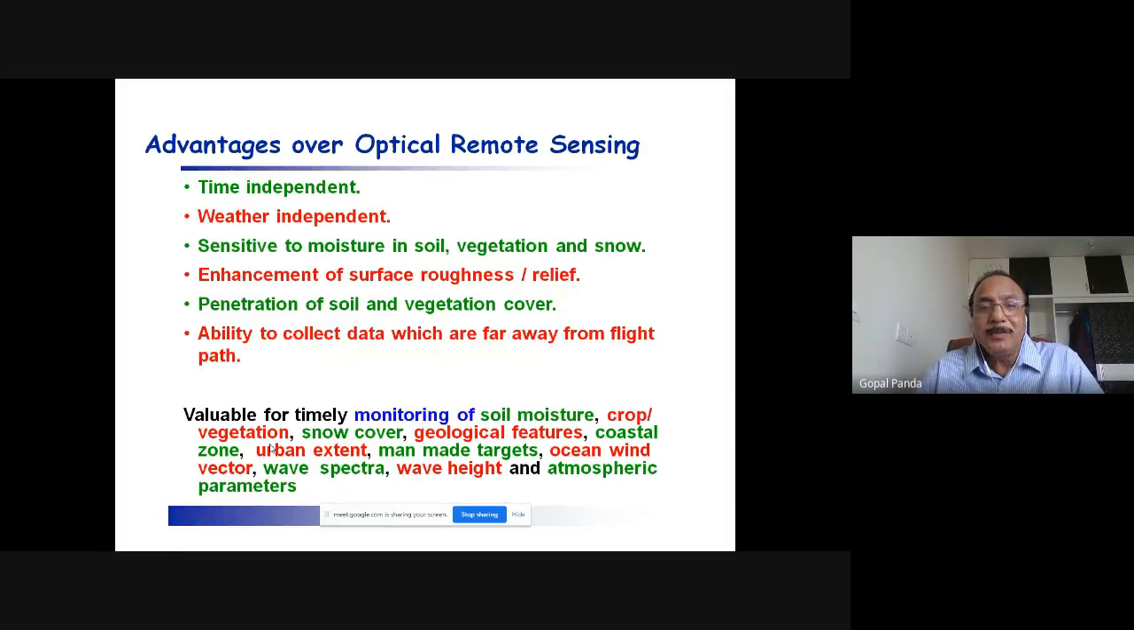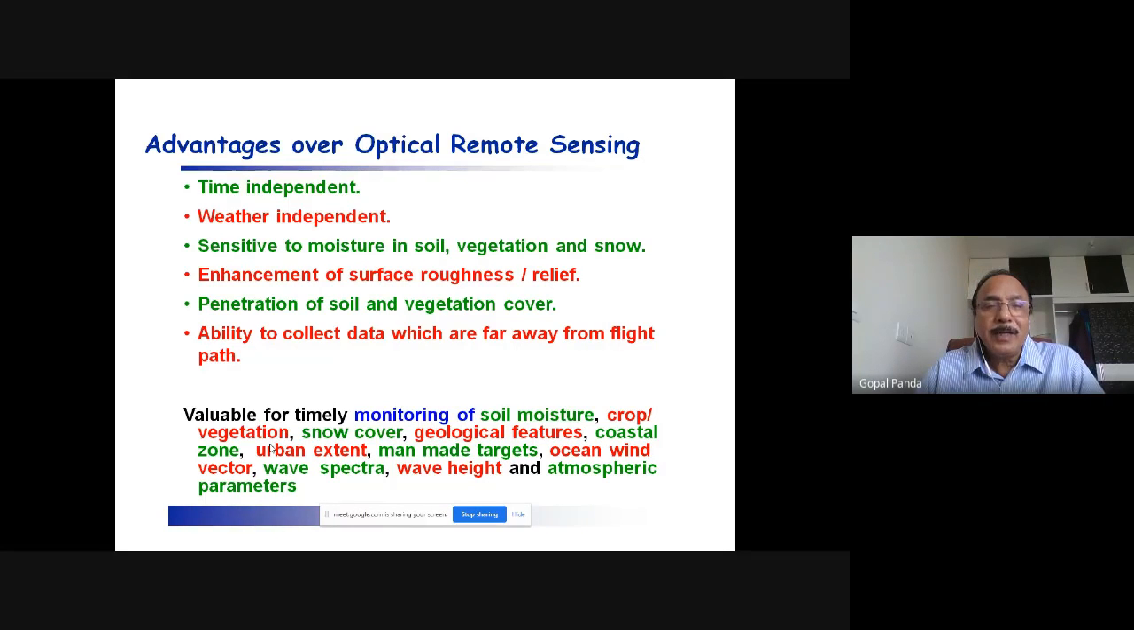Enhancement of surface roughness and relief is one of the most important attributes to have a good remote sensing in the microwave region. Penetration of soil and vegetation cover is also possible. Ability to collect data which are far away from the flight paths. That means in an active mode, we can collect the information in the microwave region far away from the track of the movement of the flight.